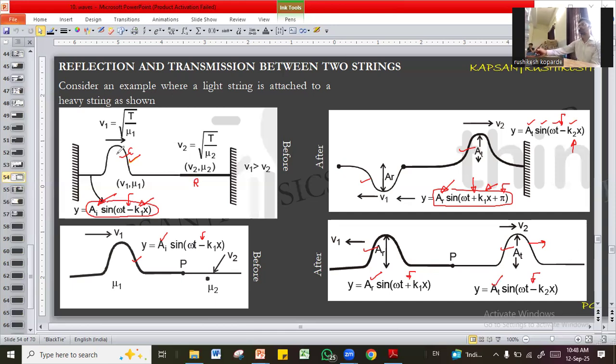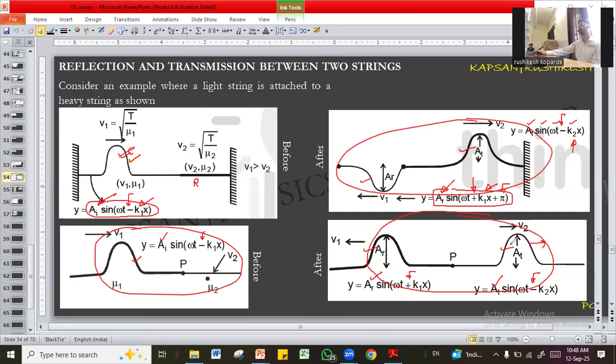So if you create a pulse on the lighter string, after some time you will have two pulses like this. And if you create a pulse on the heavier string, that pulse on the heavier string will hit the lighter string, and after some time, the final situation will be this. Okay. Let us try to understand the mathematics behind this.